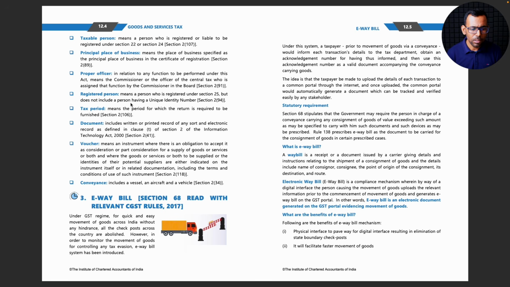Registered person means a person who is registered under section 25 of this Act, but does not include a person having a unique identity number. So they are specifically excluding this. Let us see if there is going to be any reason for this specific exclusion. Person having a unique identity number is specifically excluded from this concept of registered person. Tax period means the period for which the return is required to be furnished.